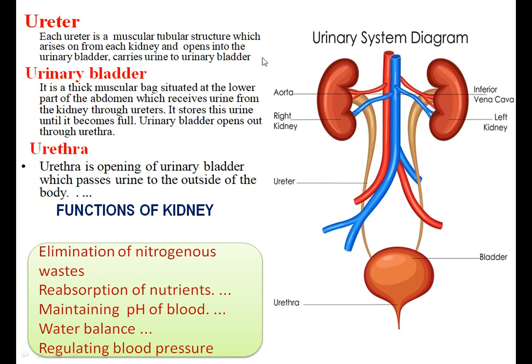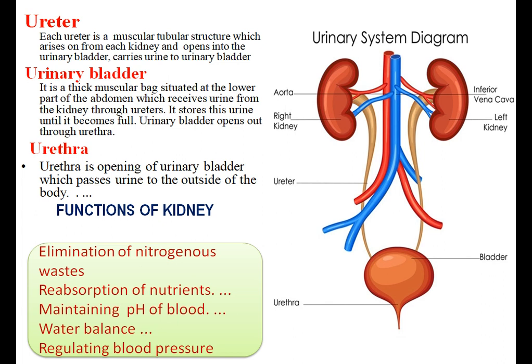Now each ureter, here you can see this one, is a tubular structure which arises from the kidney and opens into the urinary bladder, and this carries the urine from the kidney to the urinary bladder. Now this urinary bladder is a thick muscular bag situated at the lower part of the abdomen, which receives urine from the kidney through the ureter. It stores this urine until it becomes full, and then the urinary bladder opens out through the urethra. Urethra is the opening of the urinary bladder which passes urine to the outside of the body.